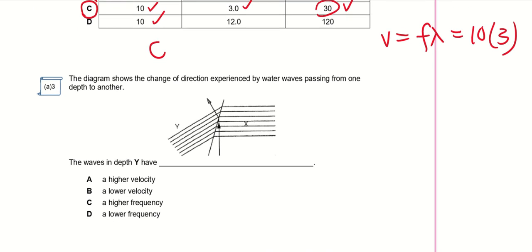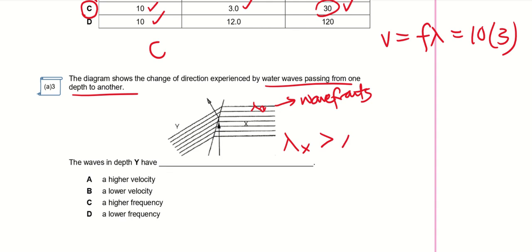The diagram shows the change of direction experienced by water waves passing from one depth to another. Okay, so all these are the wave fronts. The lines are the wave fronts. Okay, and the gaps between wavefront to wavefront is known as the wavelength. So do you see that in X, the wavelength is larger than the wavelength in Y, which means that by using SSSS, Y is actually shallower.